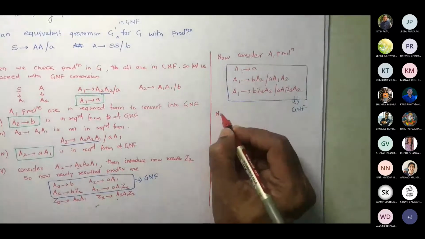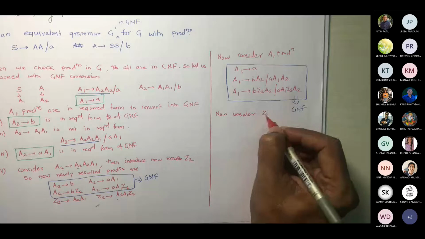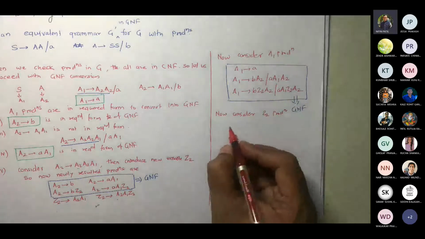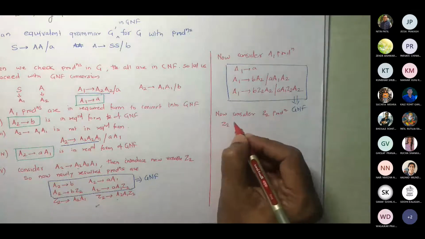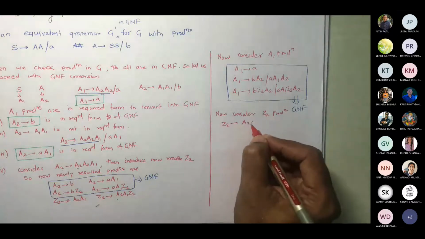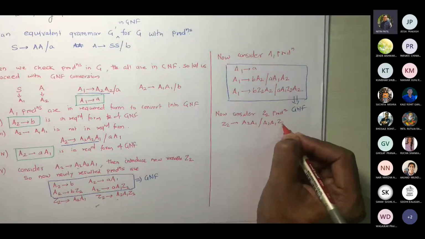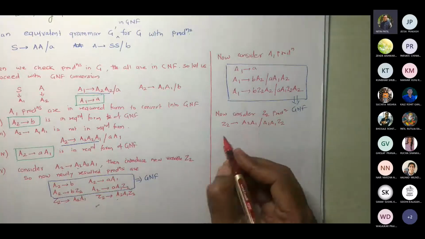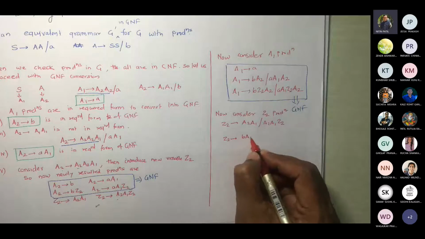So now consider Z2 productions. Let me take first Z2 gives A2 A1. Z2 gives A2 A1 and A2 A1 Z2. Let me pick now, A2 values are 4. So pick them here. Then you will get Z2 gives B A1.